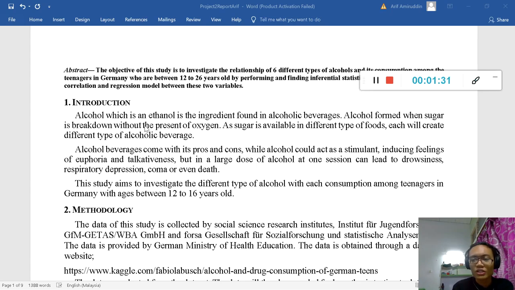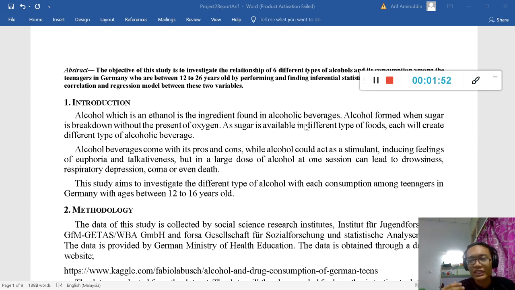Let's go a bit into the introduction of alcohol. So what is alcohol actually? Alcohol is a chemical ingredient found in alcoholic beverages, and the chemical is called ethanol. Alcohol is formed when sugar is broken down during fermentation, without the presence of oxygen.